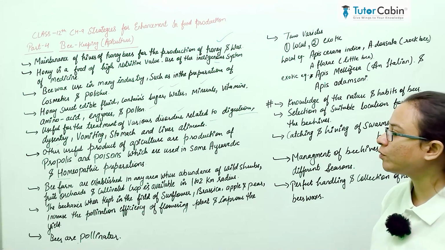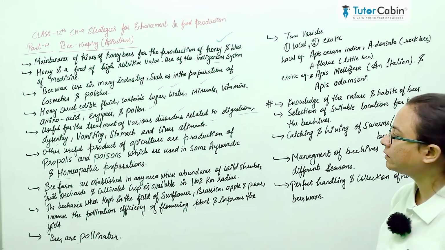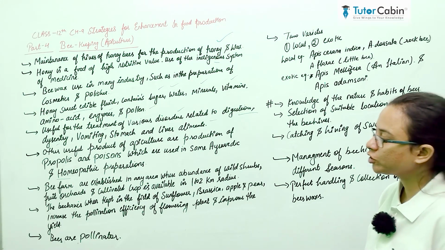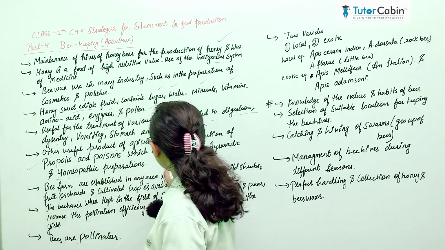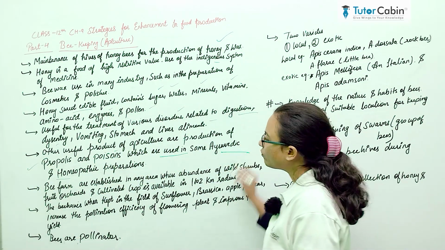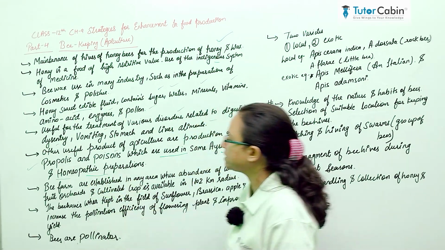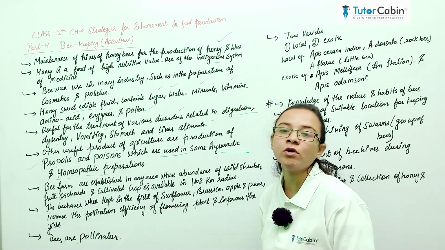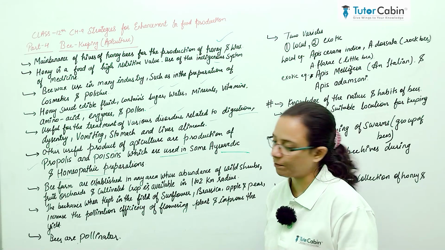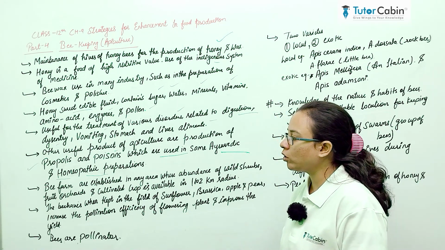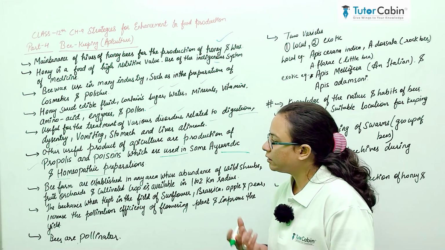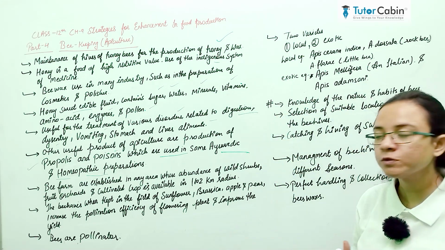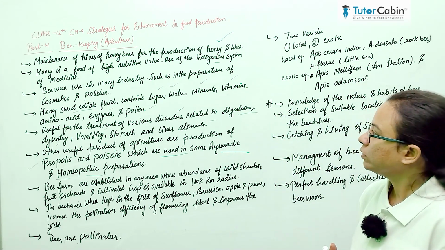The other useful products of apiculture are propolis and bee venom, which are used in some Ayurvedic medicines and in the preparation of homeopathic medicines. So two more products are produced by apiculture.